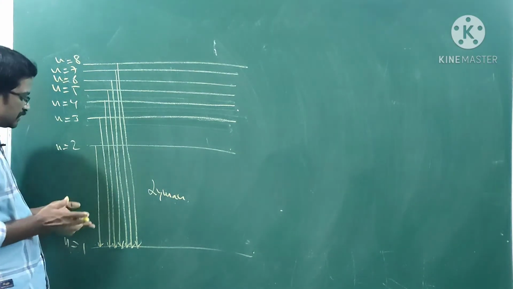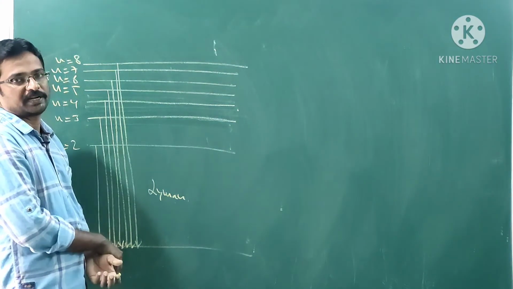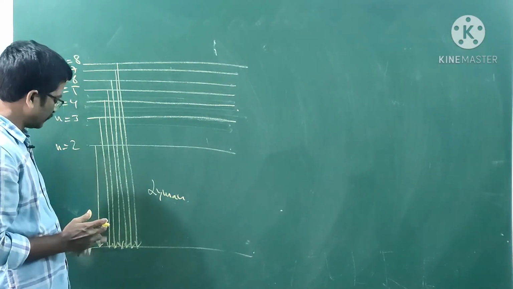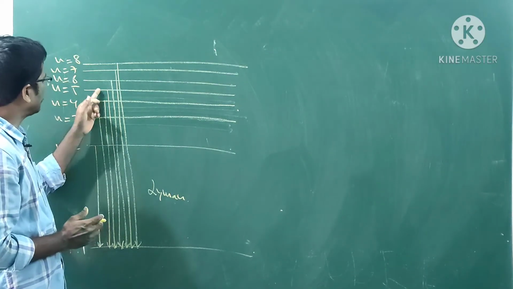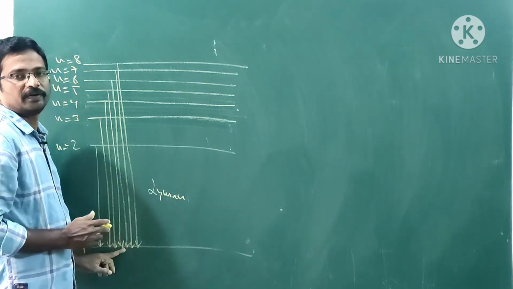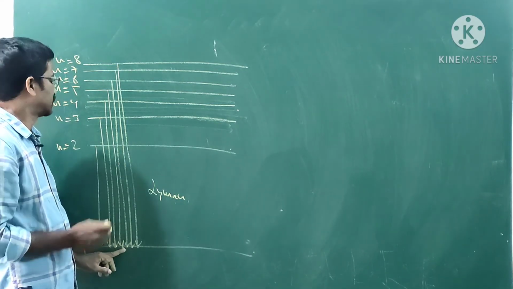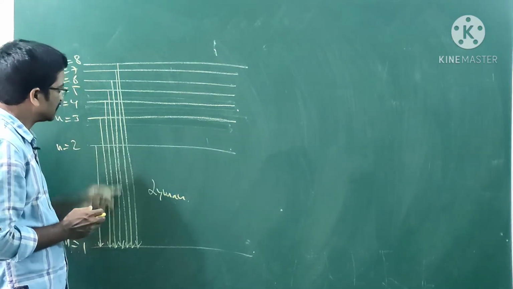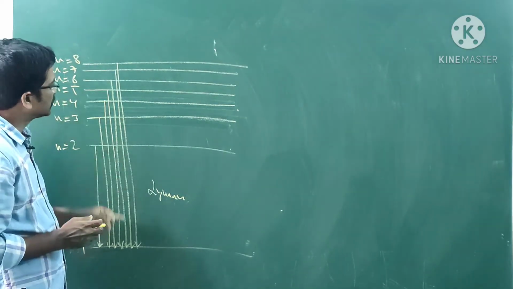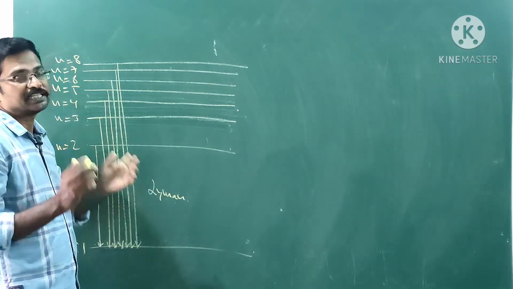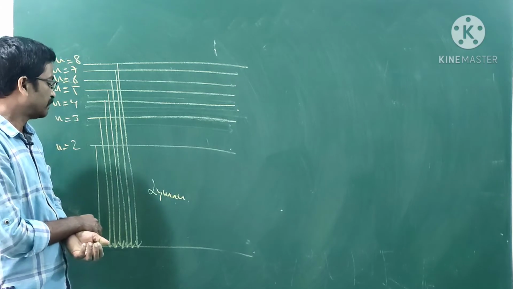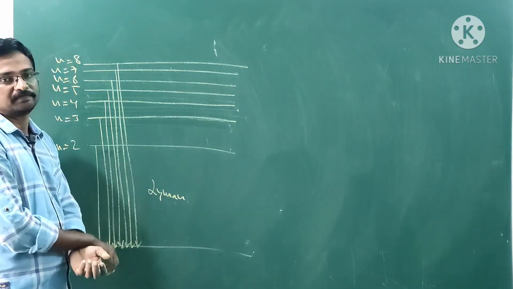This is mainly observed in emission spectra. Electron comes from second level to one level, third level to one level, fourth level to one level, any level to number one can give the spectrum. Because of these transitions, we can get that spectrum, the Lyman spectrum.